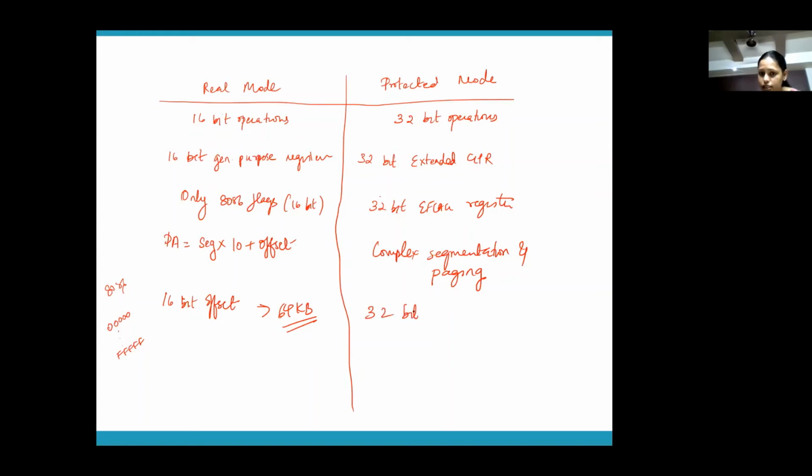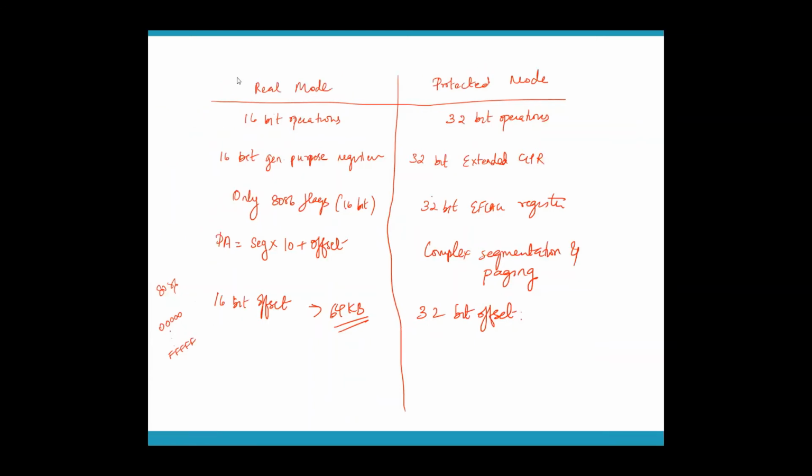Here, your offset registers are 32-bit offset registers. That means what would be the maximum size a segment can have? If it is a 32-bit offset, what would be the maximum size of your segment? Come on, somebody. How did you get the 64 KB?